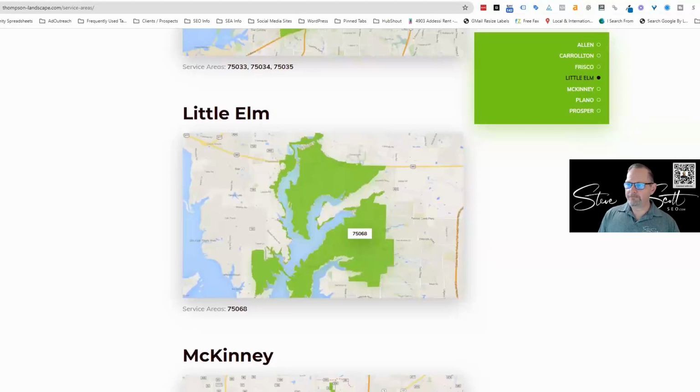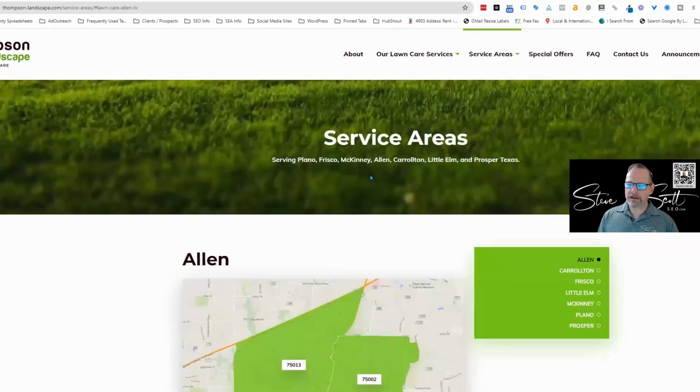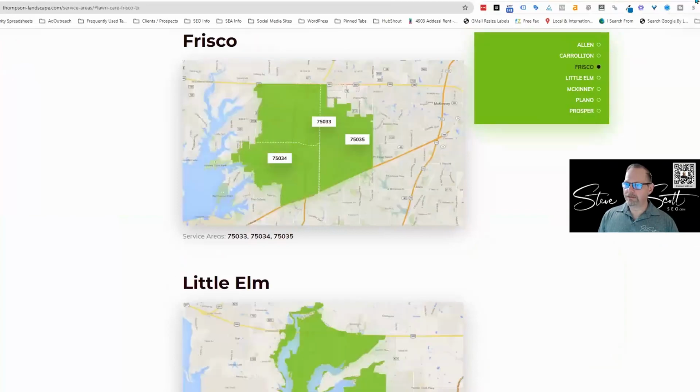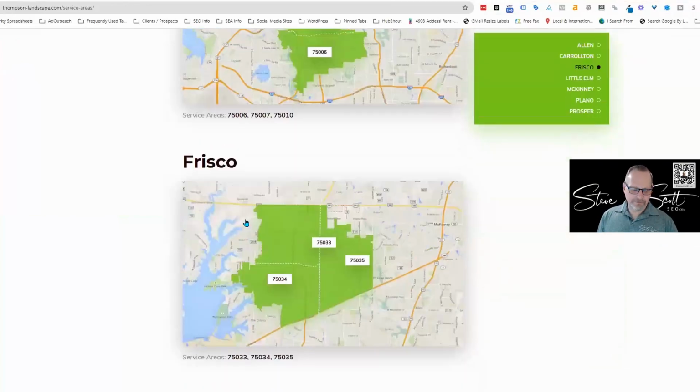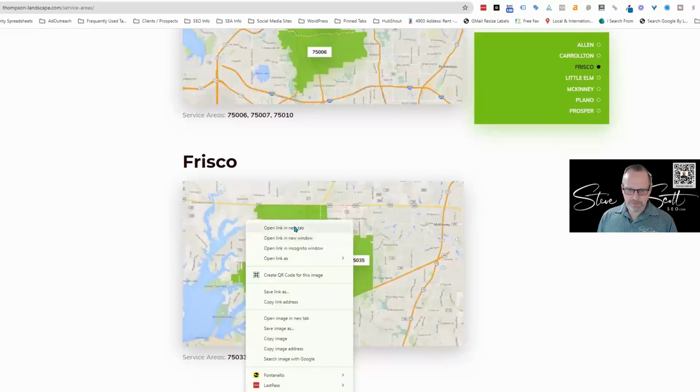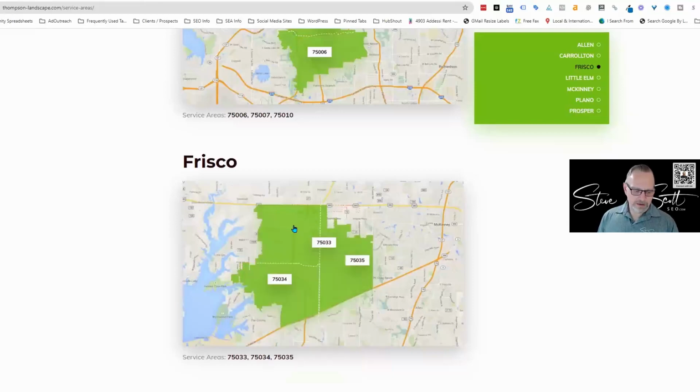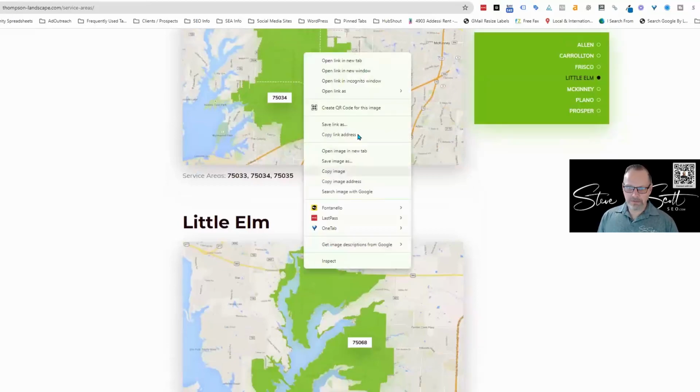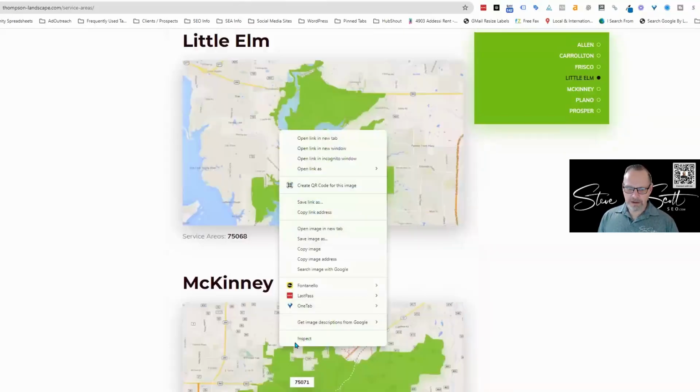Let me go to Allen and Carrollton and Frisco. Just open 3 of them. Let me click on Frisco, open link in a new tab. Let me go to Little Elm, open link in a new tab, and let me go to McKinney and open link in a new tab.